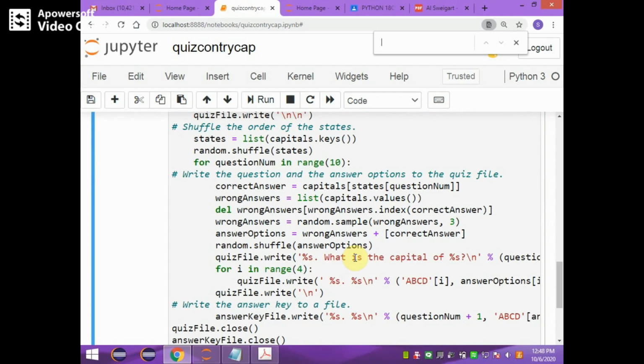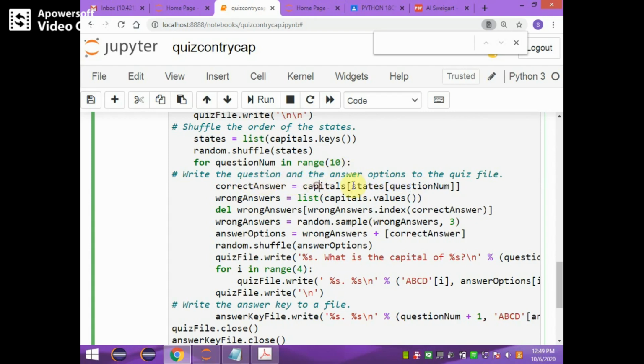Generating multiple choices with correct answers is also the trickiest part of this quiz. Okay, how will it be performed by this code? See, first, the correct answer will be stored in the correct answer variable, which makes use of the capitals dictionary with the states list and question number. You know, states of question number provides the key to the capitals dictionary, and for that particular key, what is the value? That value will be stored in correct answer.